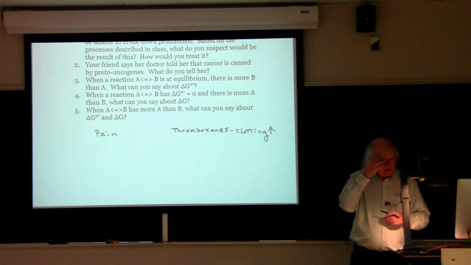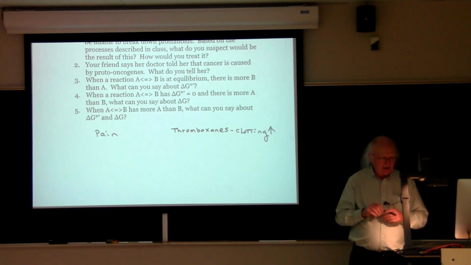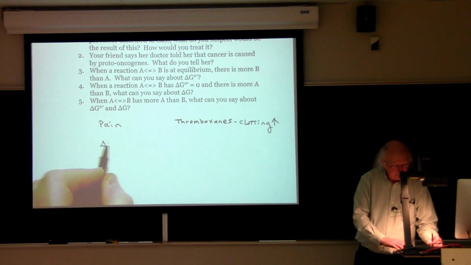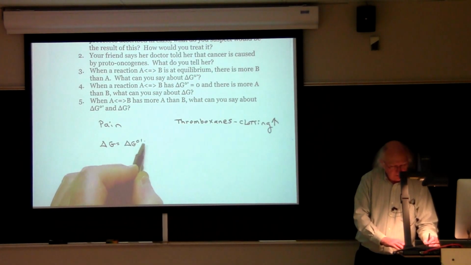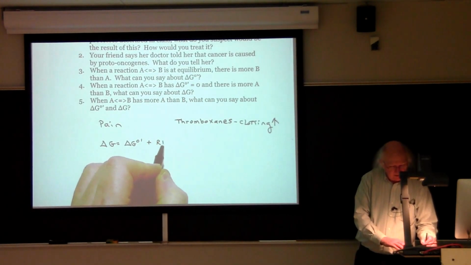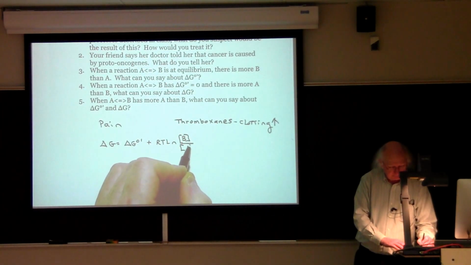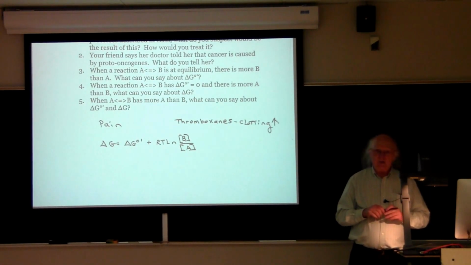Question number 3 says that when a reaction A goes to B is at equilibrium, there is more B than A. What can you say about delta G 0 prime? Well, let's remember first of all that delta G is equal to delta G 0 prime plus RT times the natural log of products over reactants, which in this case would be the concentration of B all over the concentration of A. Now, the key here is it says that the reaction is at equilibrium.